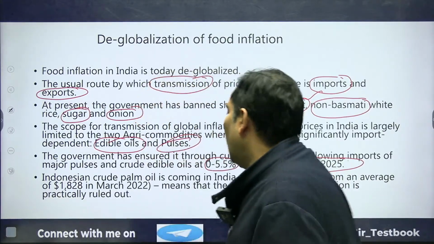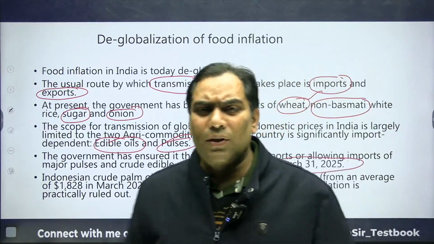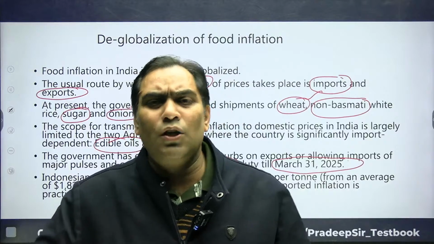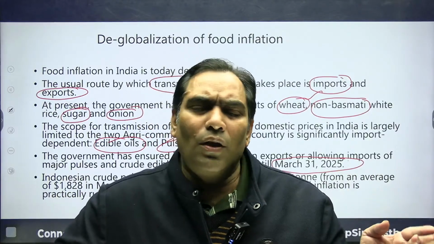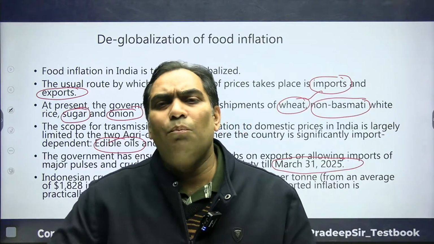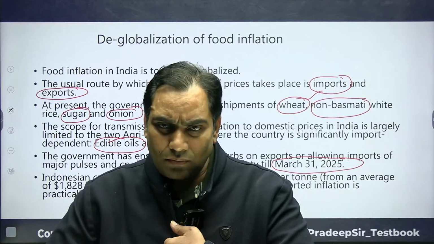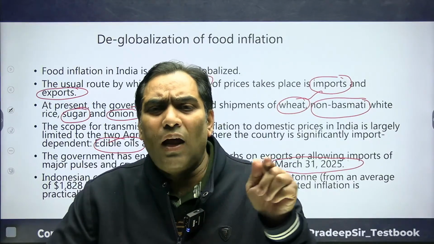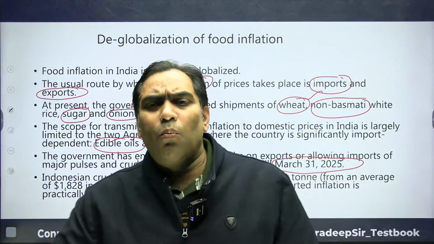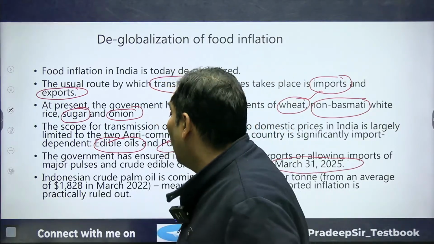Another thing: there were some issues because of the Russia-Ukraine war, and there were some issues in the Red Sea, so we have taken a diverted route. Now most of the edible oil we are importing from Indonesia.